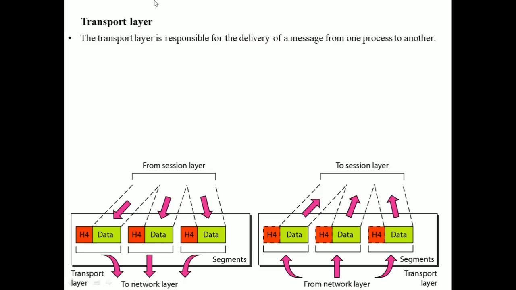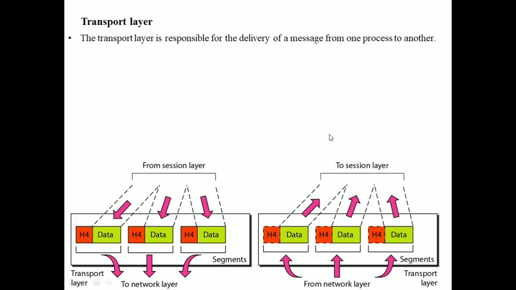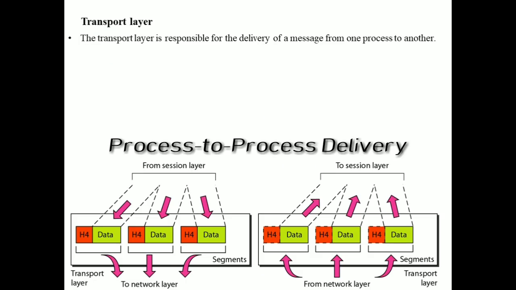The next layer is the transport layer. The transport layer is responsible for the delivery of a message from one process to another process. If you remember, the network layer is responsible for delivering the information from source to destination, but the transport layer is responsible for process to process delivery of information.